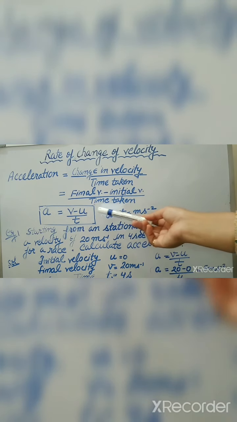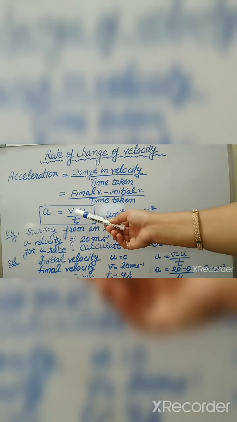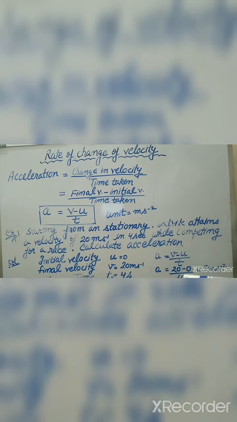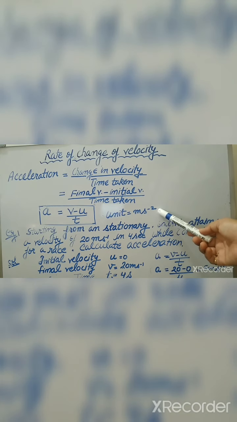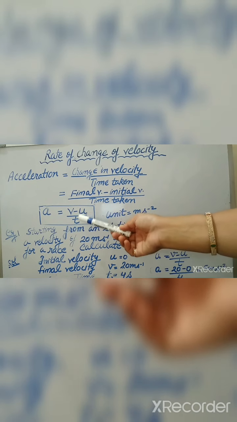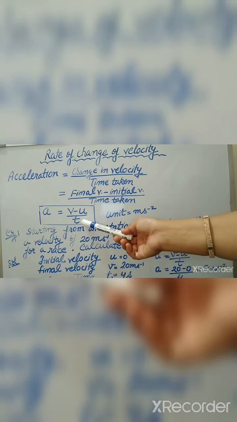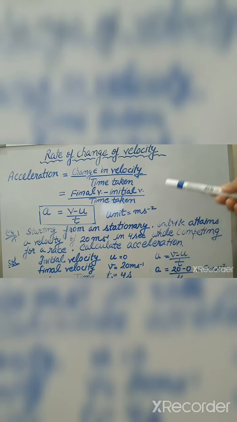So the mathematical expression is a equals v minus u upon t, and the unit is meter per second square. As we know, the unit of velocity is meter per second, but we have one more second here, so the unit is meter per second square.